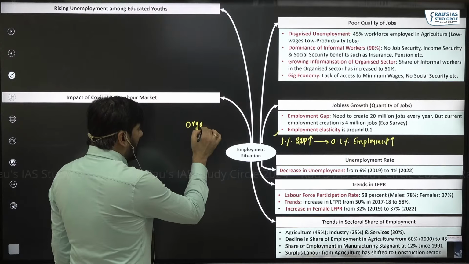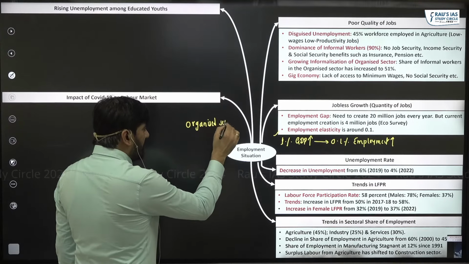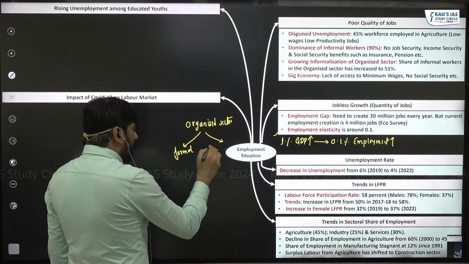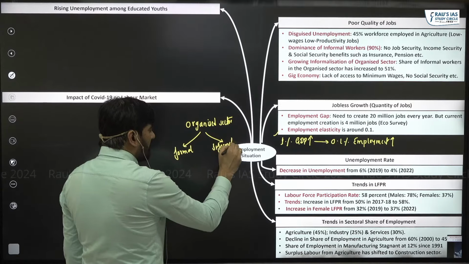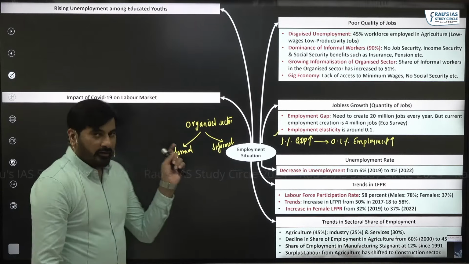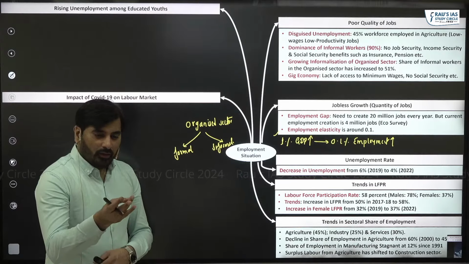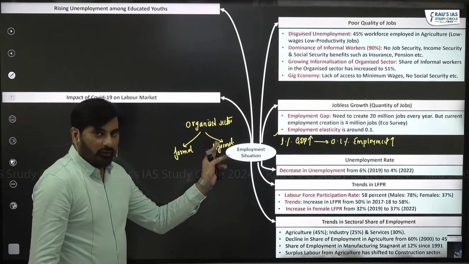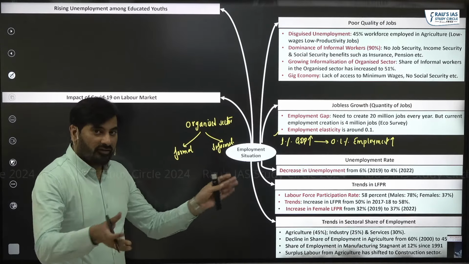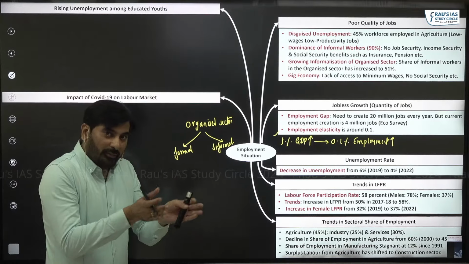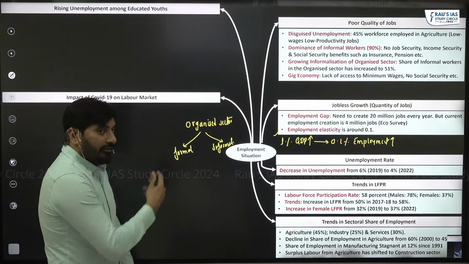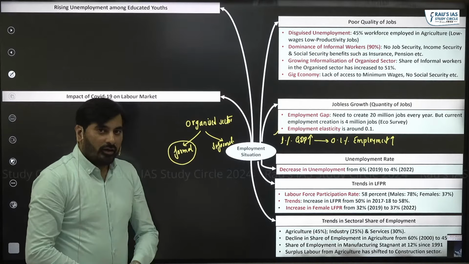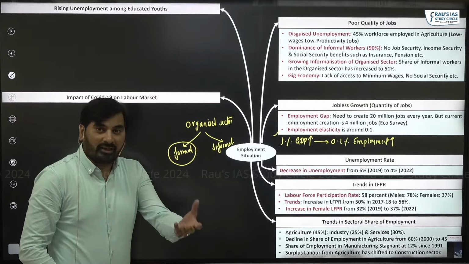See, within the organized sector, that is companies, you can come across both formal workers and informal workers. Formal workers, like I said, are permanent employees who get regular wages and are entitled to social security benefits. Informal workers are more of contractual workers. They are working on a specific contract with a particular company. If I am in the organized sector and I hire formal workers, you must understand my cost will increase, right?